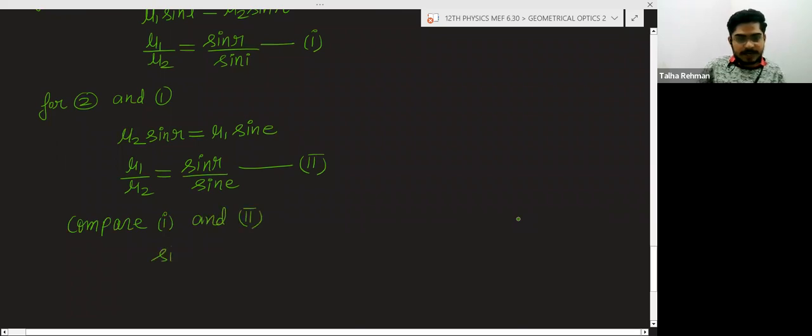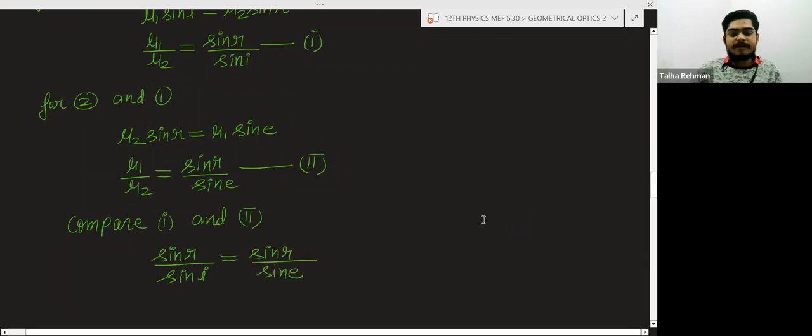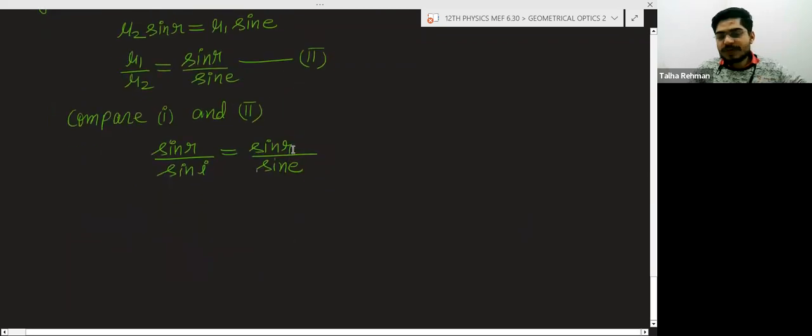You will get sine r divided by sine i is equal to sine r divided by sine e. Now you can remove sine r, here is also sine r, here is also sine r.